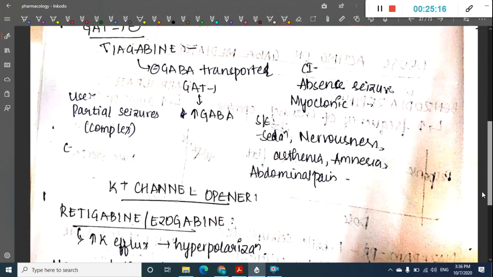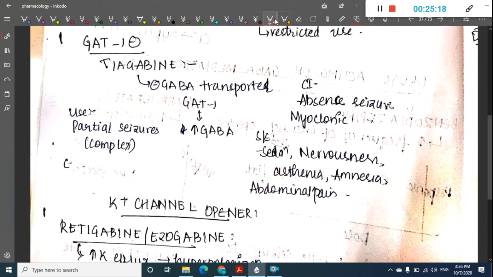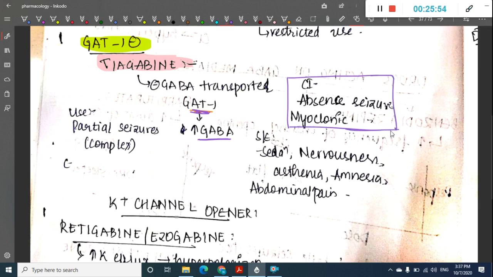Then we have the next group, which is called GAT1 inhibitors. One drug which is very important among the GAT1 inhibitors is tiagabin. GABA is transported through a channel called GAT1. A GAT1 inhibitor will inhibit this GAT1 channel, and thus it will increase the GABA transport. One important thing is that tiagabin is contraindicated in absence seizures and myoclonic seizures.